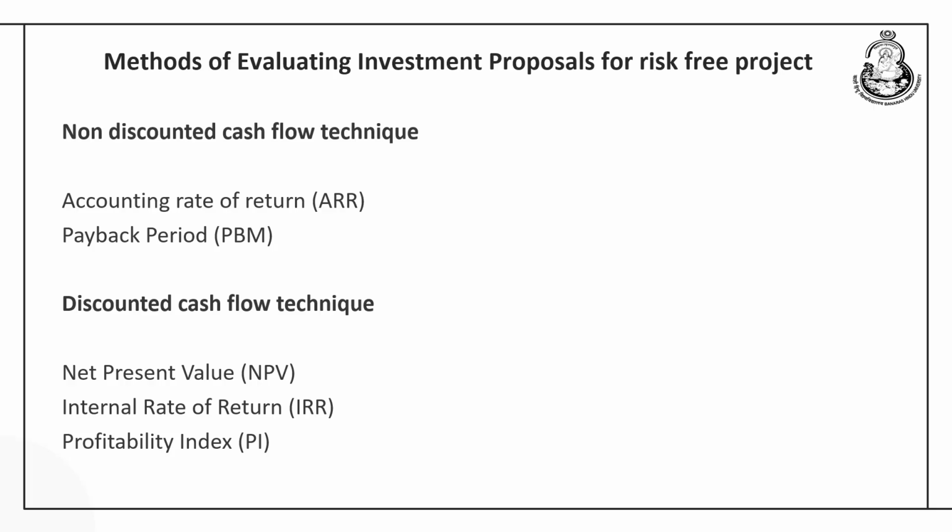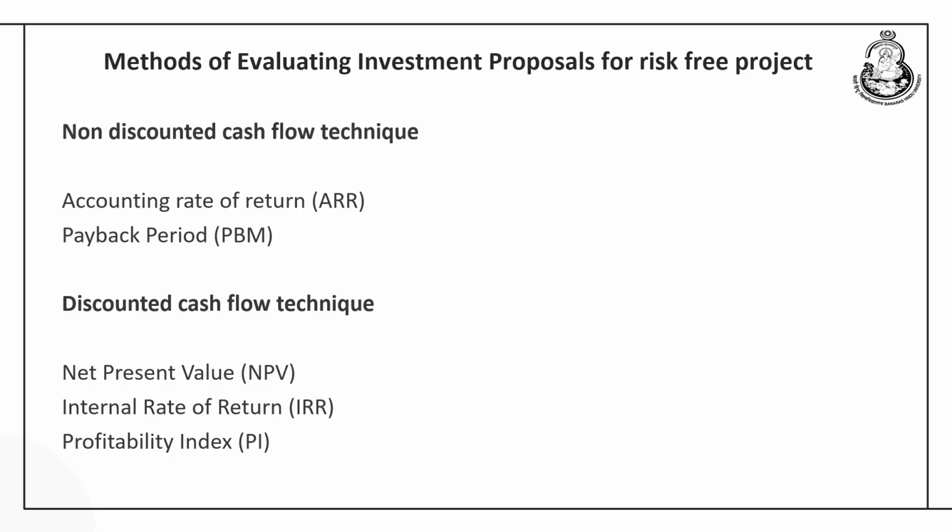Let me briefly also point out what the payback period method is. As the name suggests, the payback period method refers to a technique whereby the company tries to find out the number of years within which the initial investment is recovered. So, if the project is generating say 5,000 for the next 5 years, and the initial investment is 10,000, it is very easy to calculate the payback period.